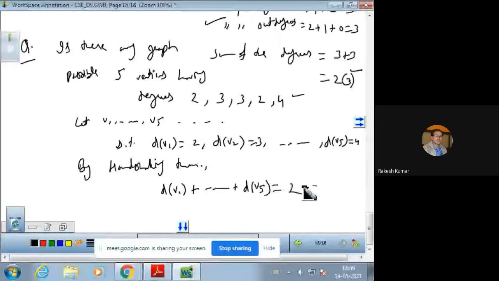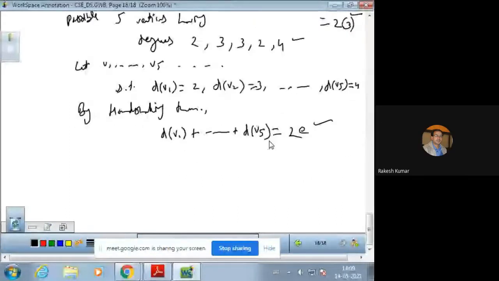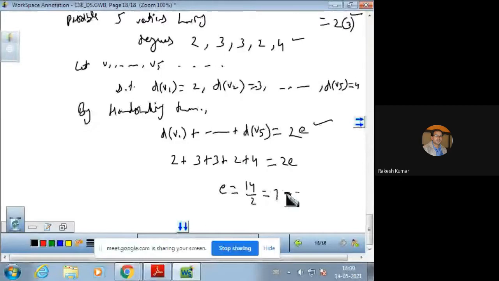Just see, E is the number of edges. Now 2 plus 3 plus 3 plus 2 plus 4, that is 2E. And E comes out to be 14 over 2, that is 7. So this is possible. The number of edges possible is 7. Suppose this is the question. So the graph is possible.